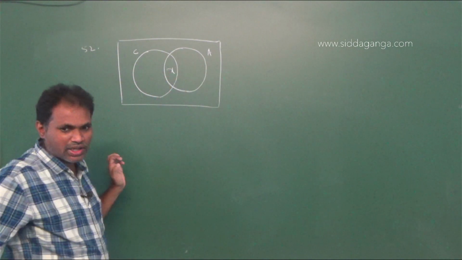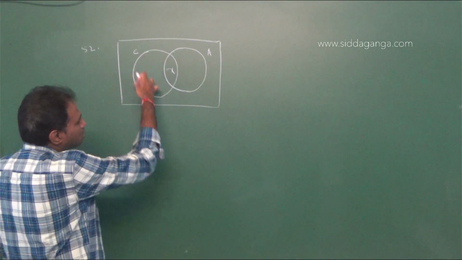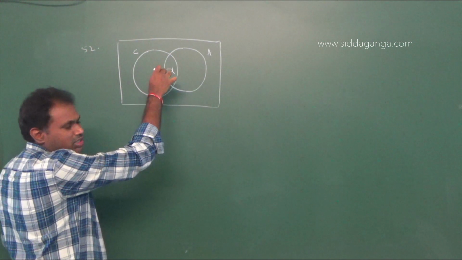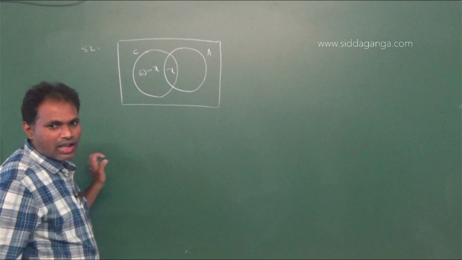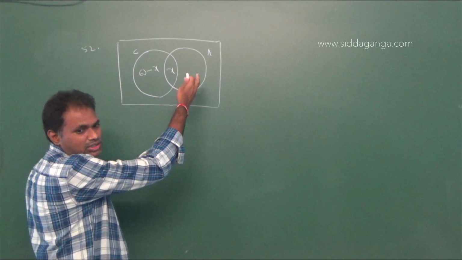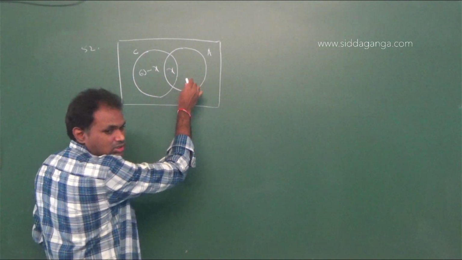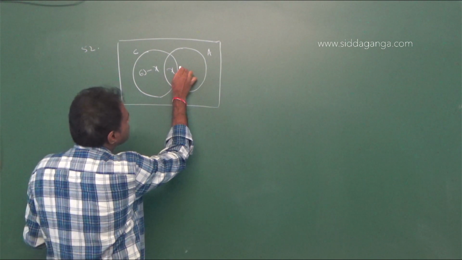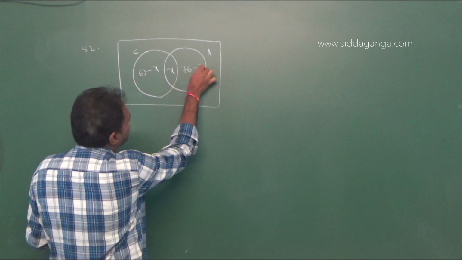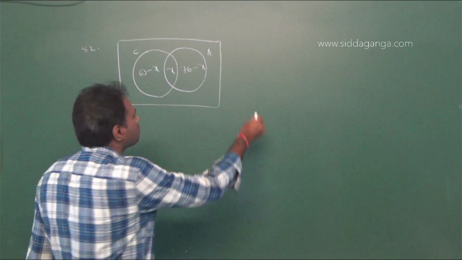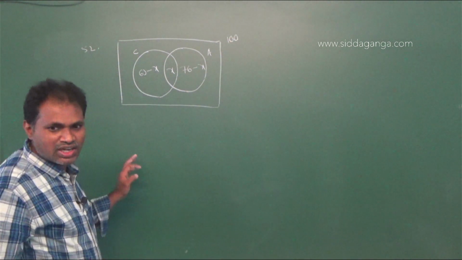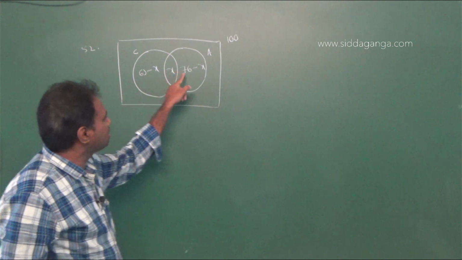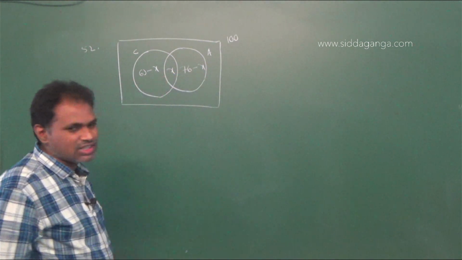Therefore, this I am taking x, and cheese is 63%, therefore 63 minus x, and Americans who like apples is 76% given, therefore 76 minus x. Total I am taking 100 percent.